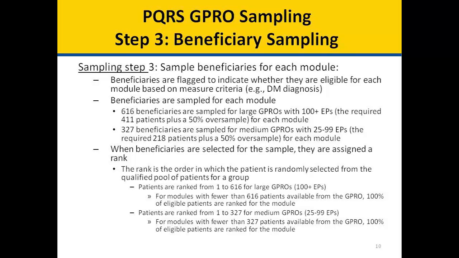327 beneficiaries are sampled for medium GPROs with 25 through 99 eligible professionals, which is the required 218 patients plus a 50% oversample for each module.